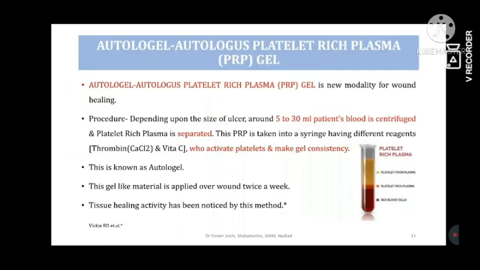Then autogel, that is autologous platelet-rich plasma gel. In this therapy, the wounded person's own blood is taken into a test tube. Then it is centrifuged. 5 to 30 ml of the patient's blood is taken. After centrifugation, they add some reagents like thrombin, calcium chloride, etc. After that, they prepare a gel-like consistency. That gel is applied over the wounds, and it is reported to have tissue scavenging activity and healing activity. So this is another trend.